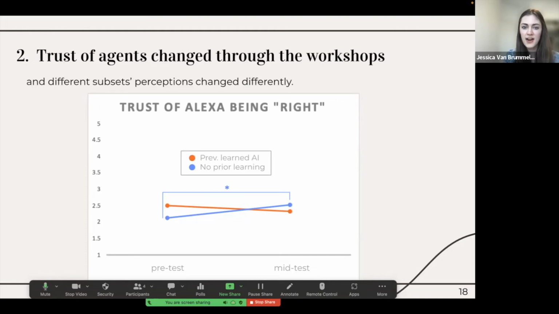So as they learned to program, their trust of agents increased. And it was interesting because that was different from people who had prior AI learning or experience. And so we think this could have something to do with kind of the Dunning-Kruger effect, where if you have no prior experience or knowledge, your opinions might change a lot more than if you had previous AI experience.